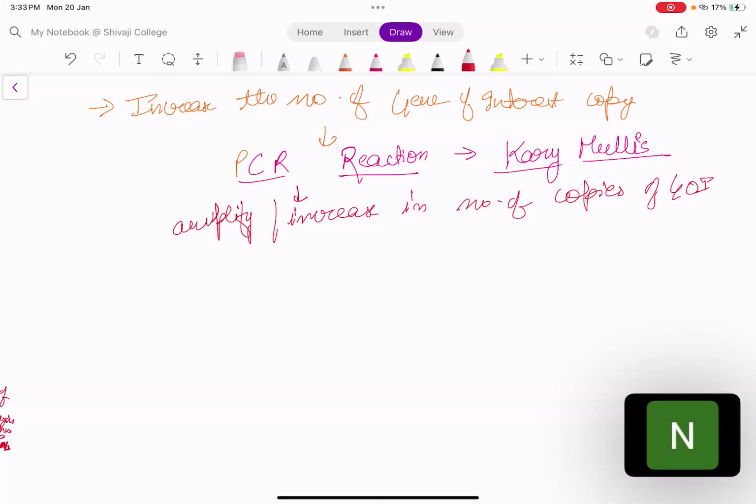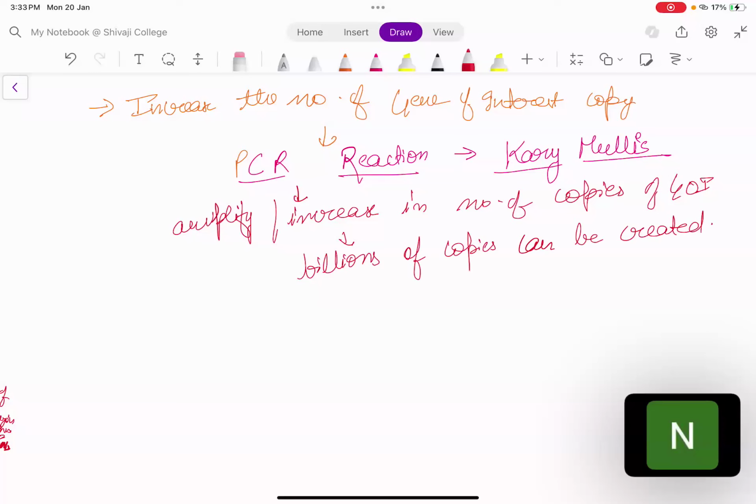And how many copies can be formed? Billions of copies can be created. Using the PCR reaction, billions of copies can be created. Now let us see what happens in the PCR reaction and what all we require in it. First of all, let us see the requirements. What all do you require to carry out the PCR reaction?